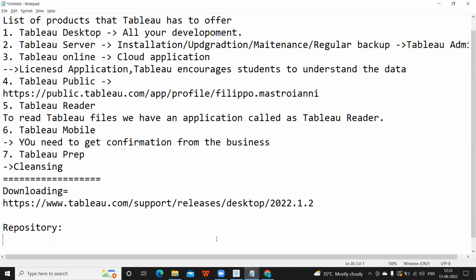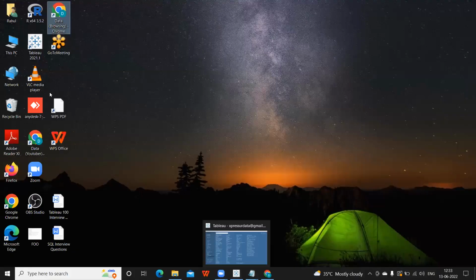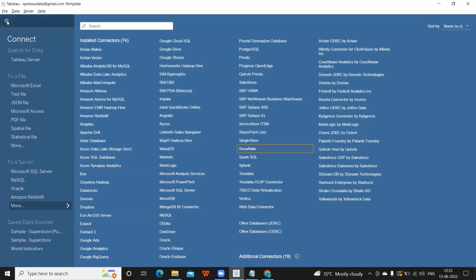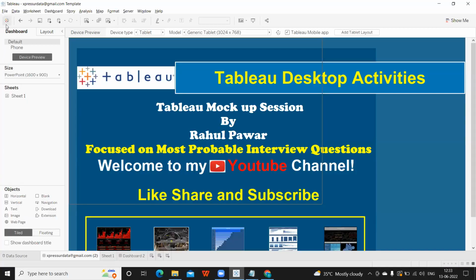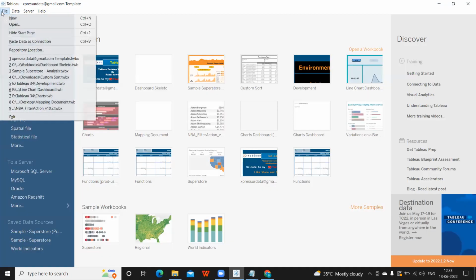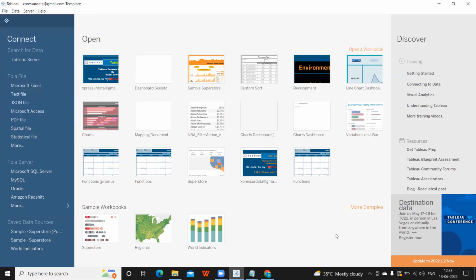Next important thing is, once you download and install, there will be an icon that will automatically come into your desktop. Okay, so once you open that, this is how your view will be. So if I click on this, yeah, this one. So this is your home page, I would say. I'll divide this page into 4 parts so that it is easy for us to understand.